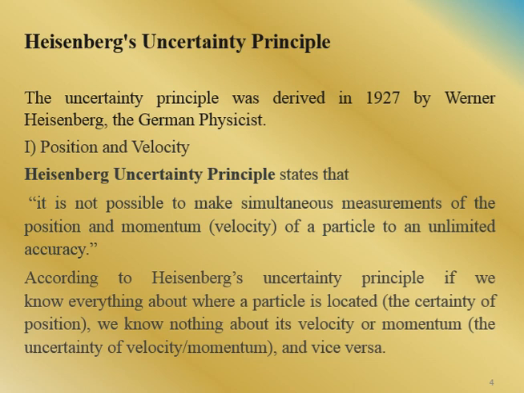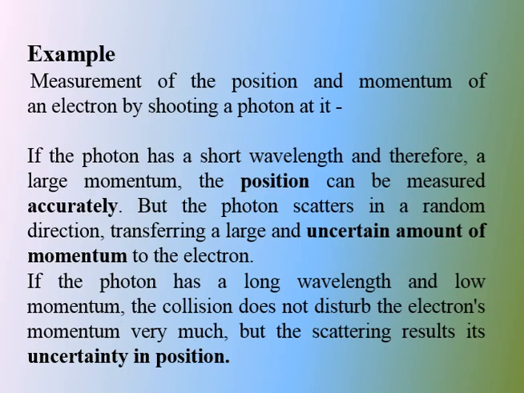If we know everything about where a particle is located, that is certainty in position, we know nothing about its velocity or momentum, that is uncertainty in velocity or momentum, and vice versa.